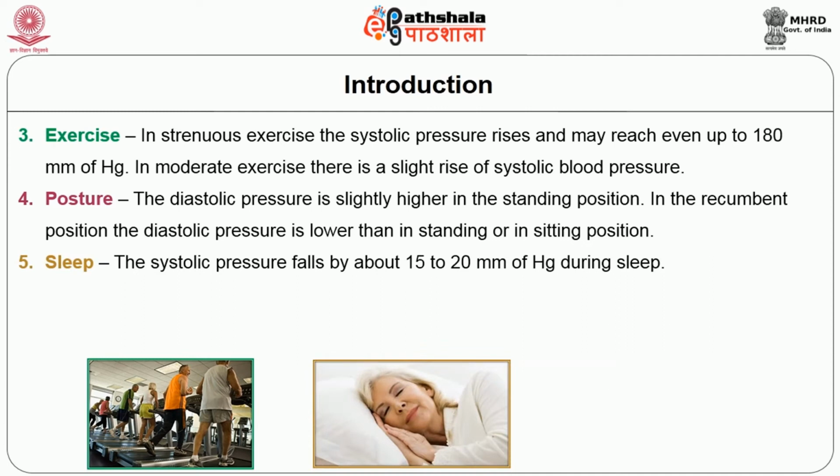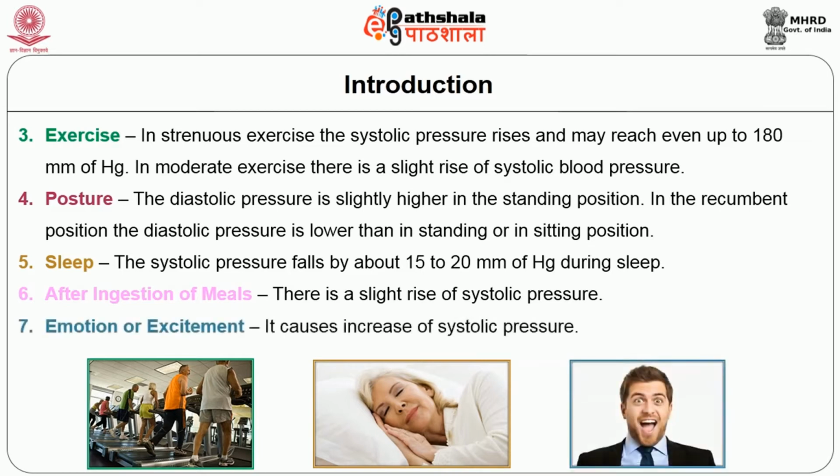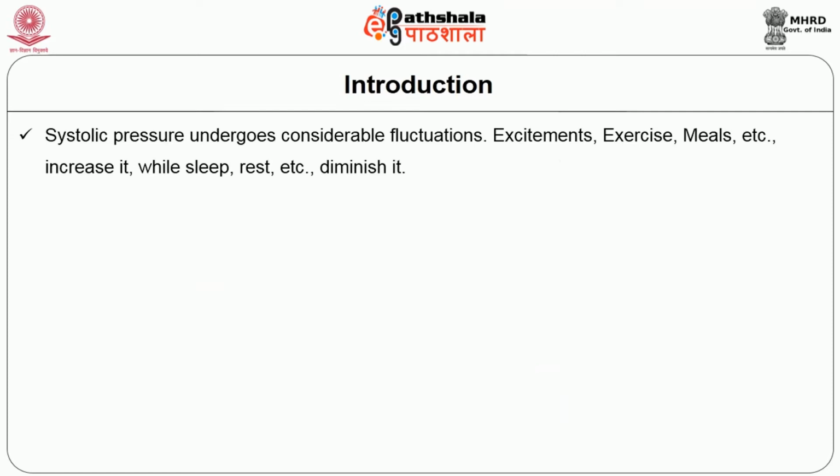Sleep alters systolic pressure by about 15 to 20 millimeters of mercury decrease during sleep. After ingestion of meals, there is a slight rise of systolic blood pressure. Emotions or excitement can cause an increase of systolic pressure. Now that we have seen the factors affecting blood pressure, let us now understand the significance of blood pressure.